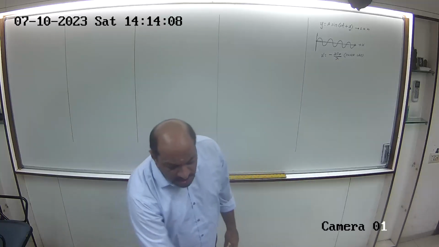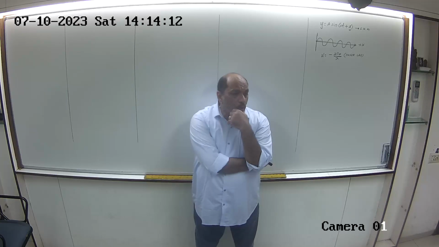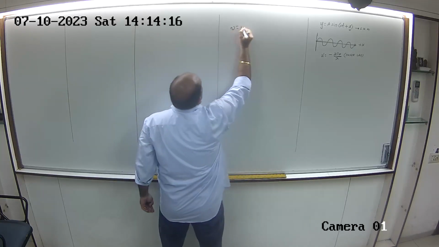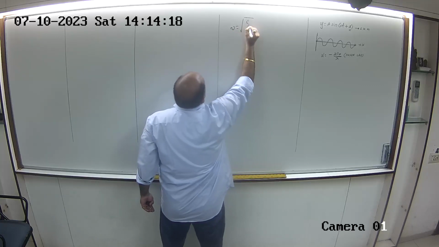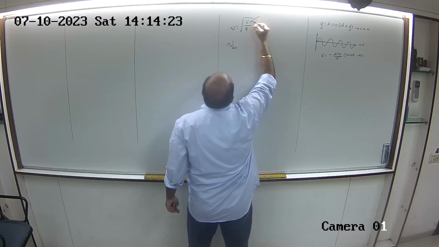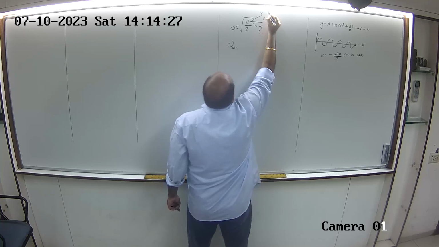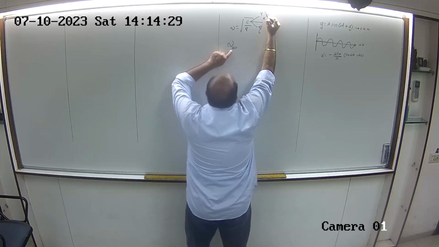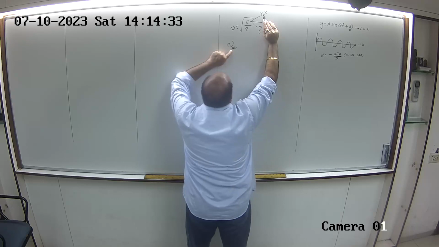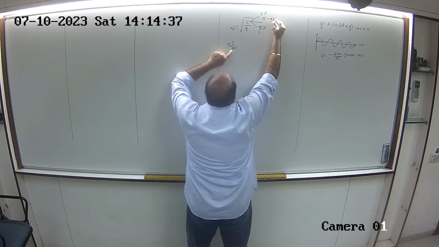Anyways, the quick summary of sound waves was: velocity is root of E by rho. Velocity of a longitudinal wave is given by V is equal to root of E by rho. When you talk about velocity of sound in air, this elastic constant is of three types: Young's modulus, bulk modulus, modulus of rigidity. Right? Air is a gaseous medium, so Young's modulus is not possible. Modulus of rigidity also is not possible, because this is related to length, this is related to shape. That means only the bulk modulus is possible.